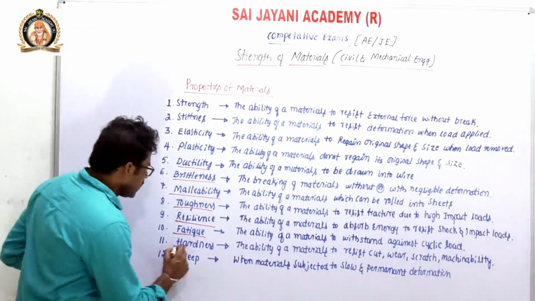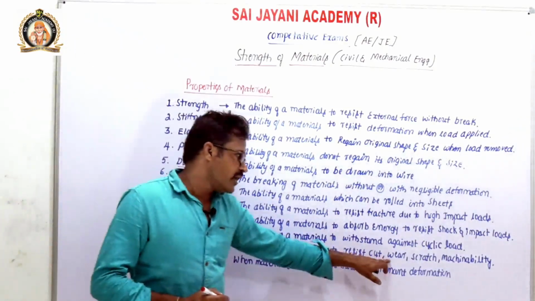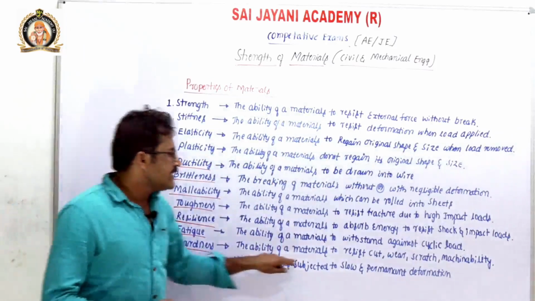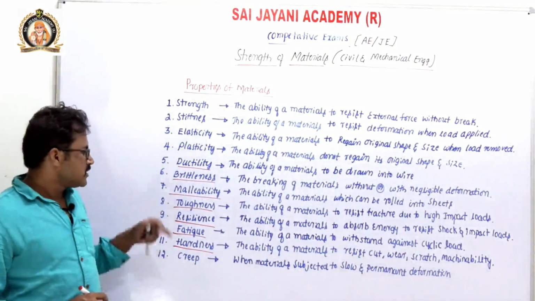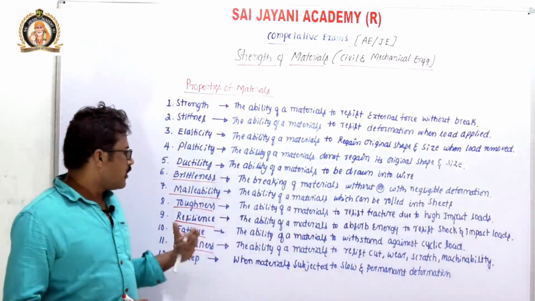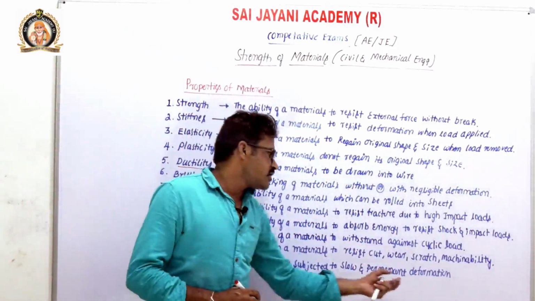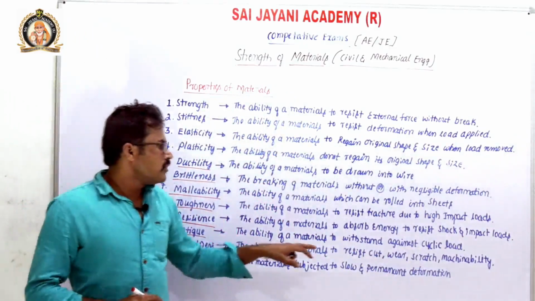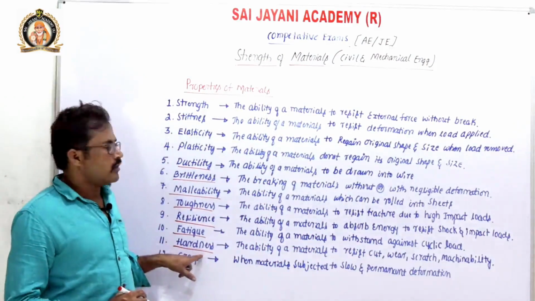So next property, hardness. The ability of a material to resist cut, wear, scratch, or machinability. All these properties are related to hardness. Hardness can be defined in various terms: hardness is the ability of a material which offers resistance to cut, or resistance to wear, resistance to scratch, resistance to machinability, resistance to indentation. So if a material does not cut easily, then the material is said to be harder.